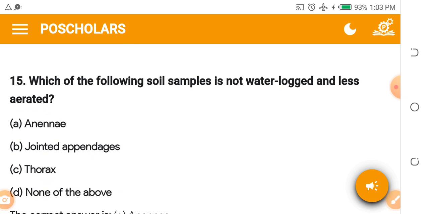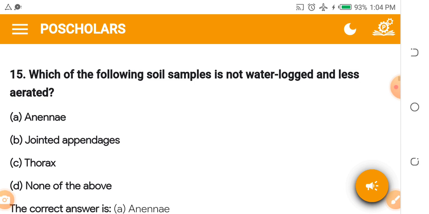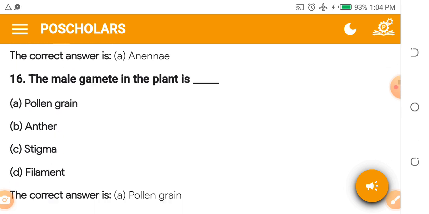Which of the following soil samples is not waterlogged and less aerated? Okay, I think there's an issue with these options given.